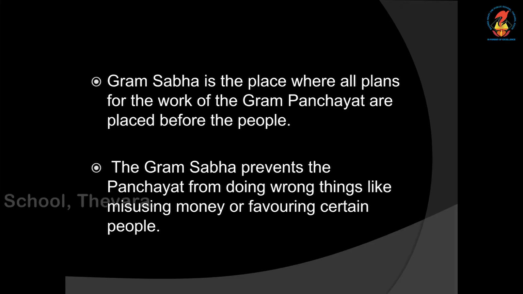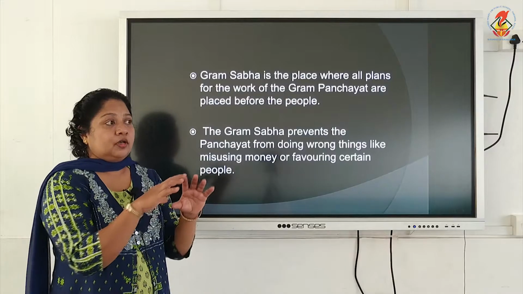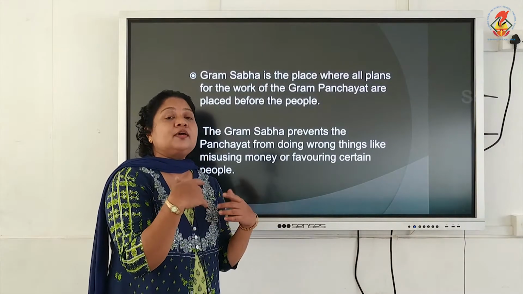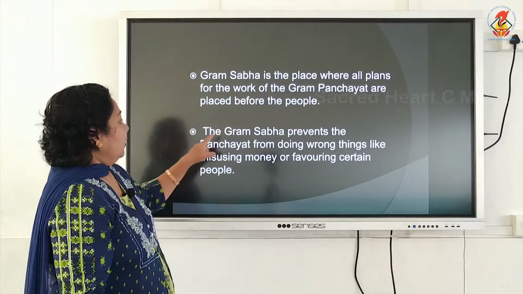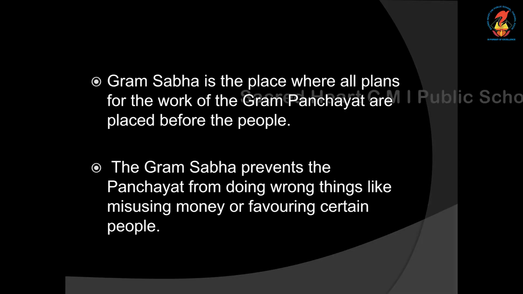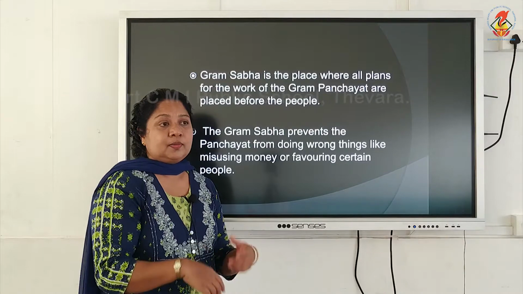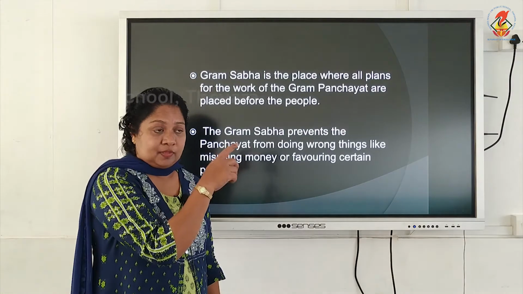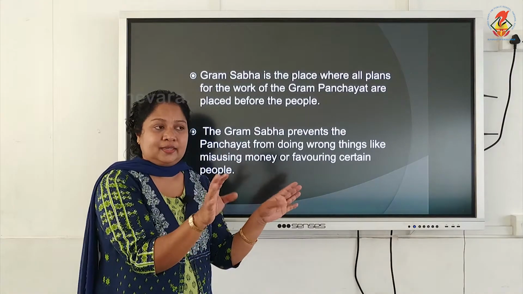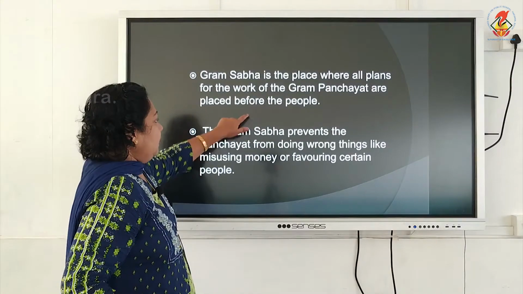Now, Grama Sabha is the place where all plans for the work of Grama Panchayat are placed before the people. So, what should be done in a village? What all things have to be constructed? What things are to be corrected? Everything is decided over here, and the plans are decided over here. The Grama Sabha prevents the panchayat from doing wrong things like misusing money or favoring others or from corruption. So, if some corruption is going on, they will pinpoint it. The Grama Sabha will pinpoint it and the Panchayati Raj will be corrected. So, there is a check and balance system over here.